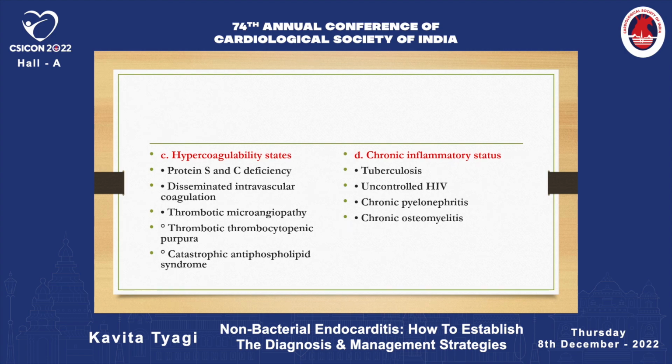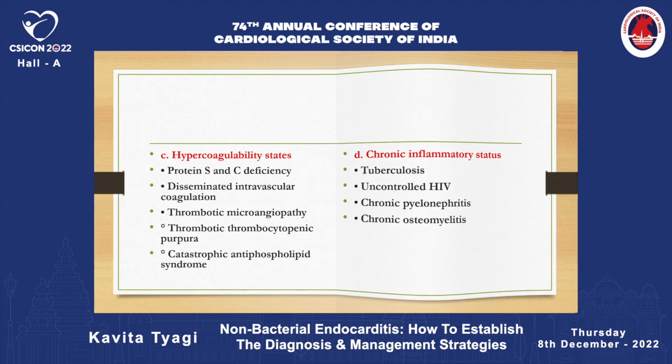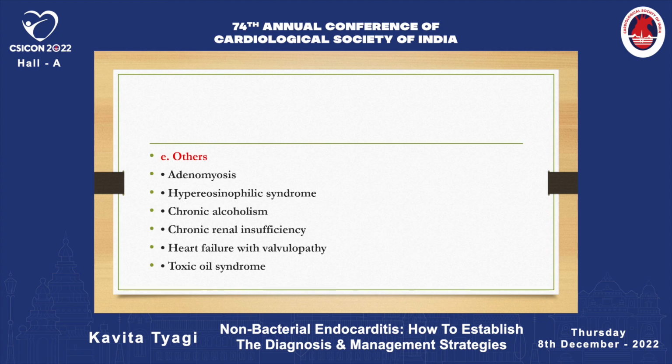Hypercoagulability states: protein C and S deficiencies, DIC, thrombotic microangiopathies, TTPs, and catastrophic antiphospholipid syndrome. And we can have it in chronic inflammatory states also, like tuberculosis, uncontrolled HIV, chronic pyelonephritis, and chronic osteomyelitis too. Then there are some other causes like hypereosinophilic syndrome, chronic alcoholism, renal insufficiency, heart failure with valvulopathy, and toxic oil syndrome.